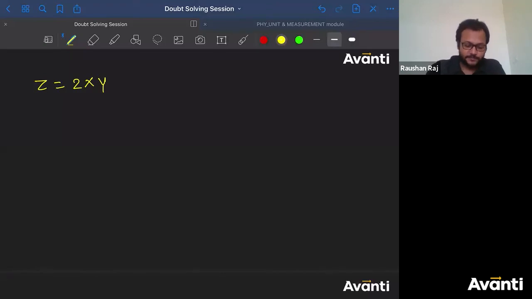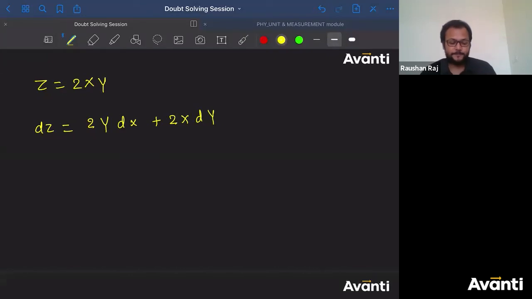So dz is equal to, differentiation of this part, I'll get 2 as out. Let me take y as out and differentiate x, so dx, plus 2 into, now take x as out, differentiate y, the product rule, I am using the product rule here, dy.